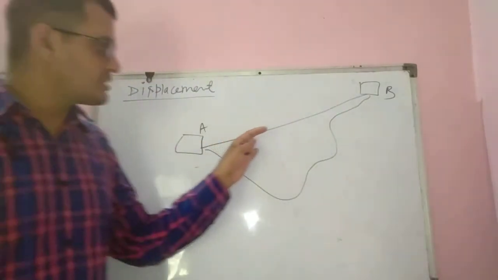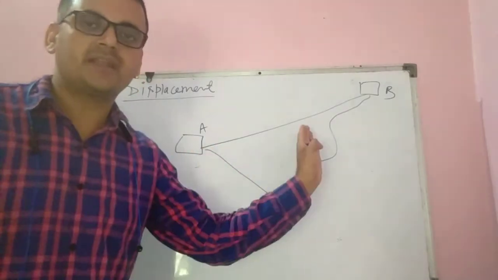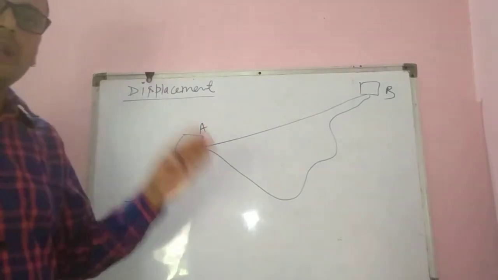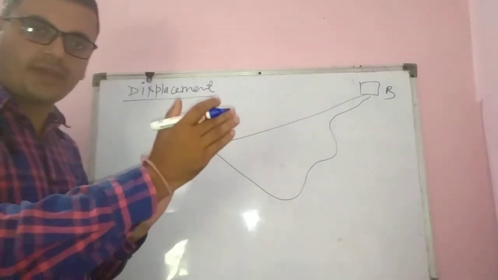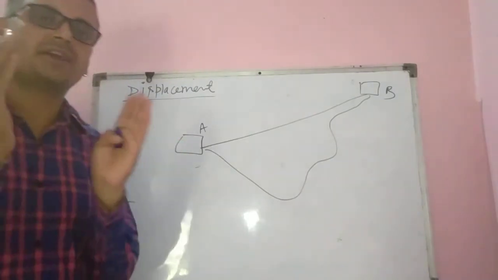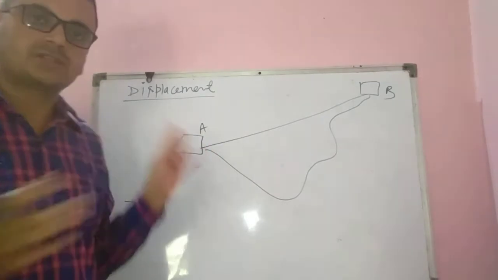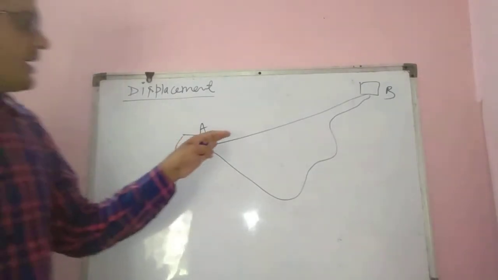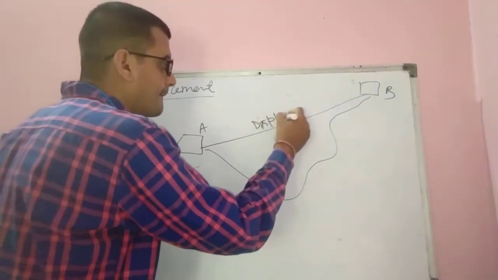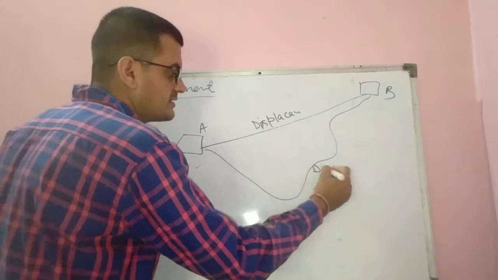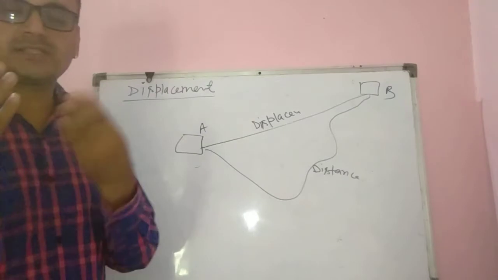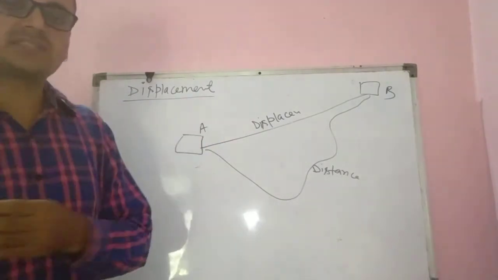The meaning of displacement is not whether there is a path here or not. It does not depend on whether there is any path or not. This is only the shortest distance. I am telling you again, displacement is the shortest distance between two points. It is called displacement. So this is the displacement and this one is the distance. The unit of displacement is again the same as that of distance: meter in the MKS system, centimeter in the CGS system.